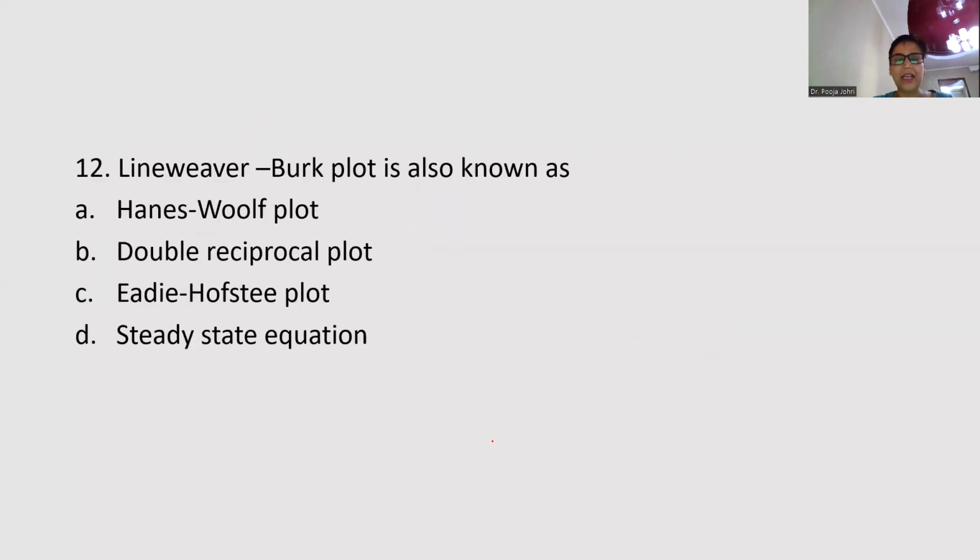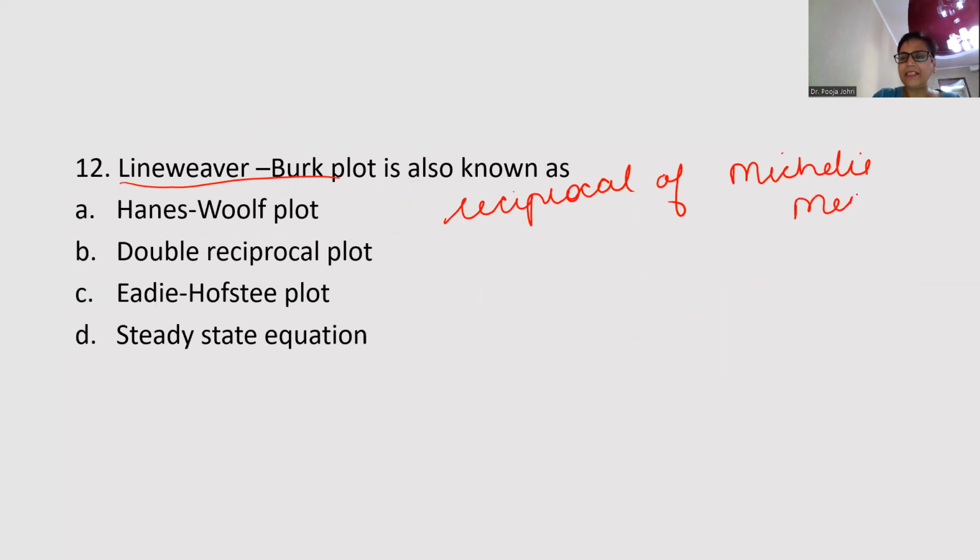Lineweaver-Burk plot. Now see, Lineweaver-Burk plot is nothing but a reciprocal of the Michaelis-Menten equation. Basically, Michaelis and Menten were the scientists who gave an equation of steady state kinetics. Steady state kinetics was like this. Saturation kinetics or zero order kinetics.